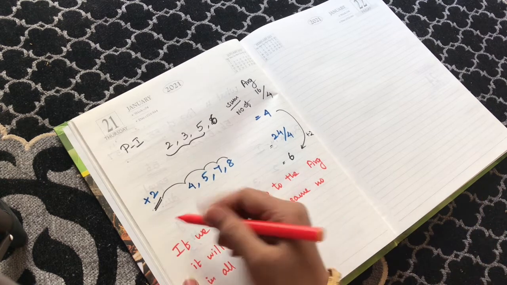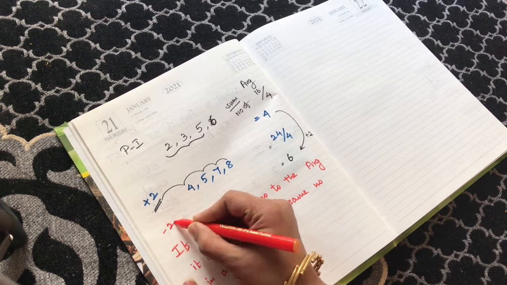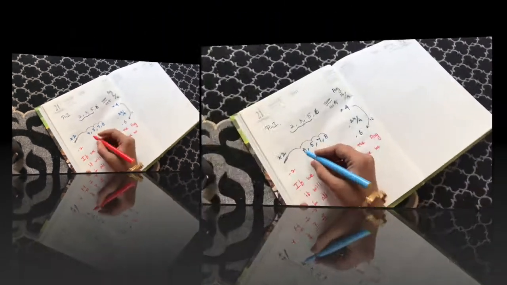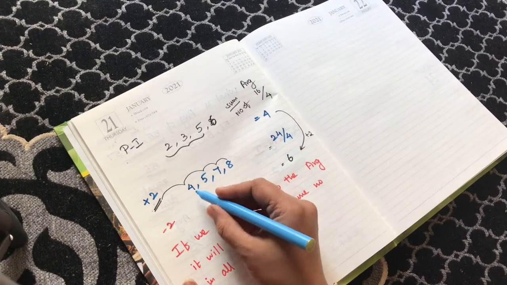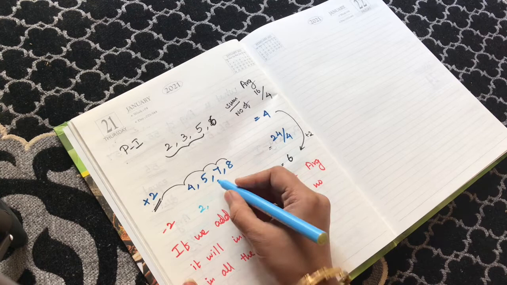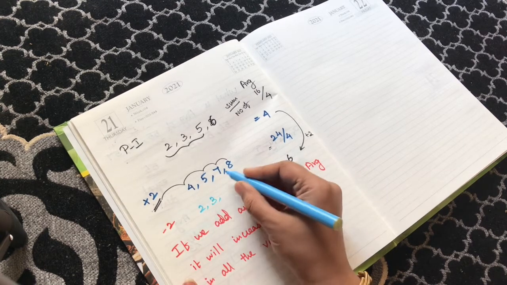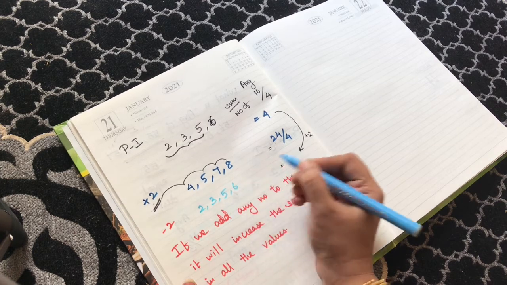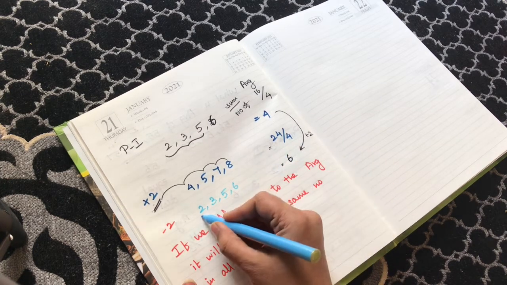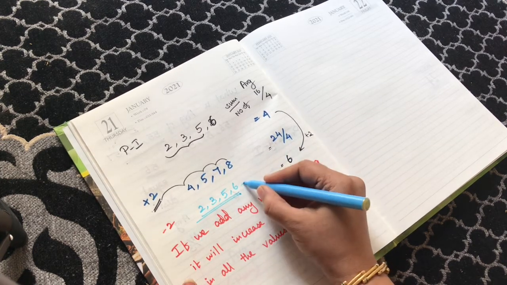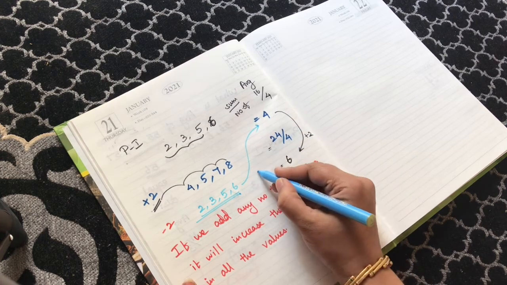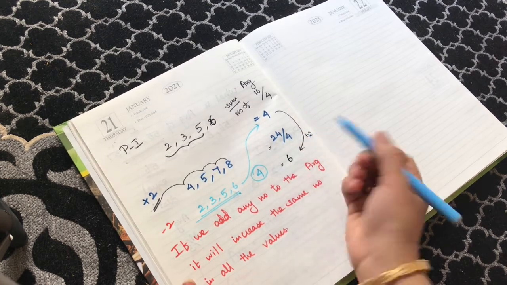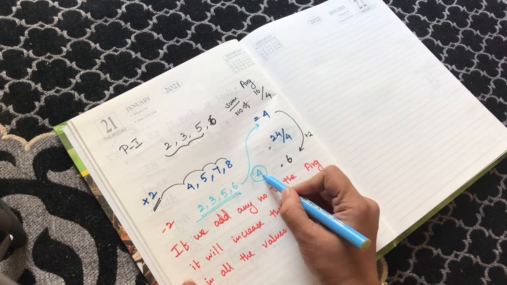The same if we do minus 2 in all these numbers: 4 minus 2 is 2, 5 minus 2 is 3, 7 minus 2 is 5, and 8 minus 2 is 6. If I do minus 2 here, I easily get the average value 4 again, like 6 minus 2 is 4.